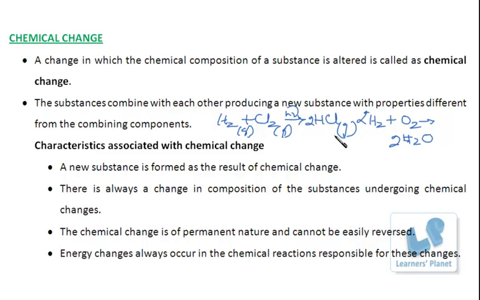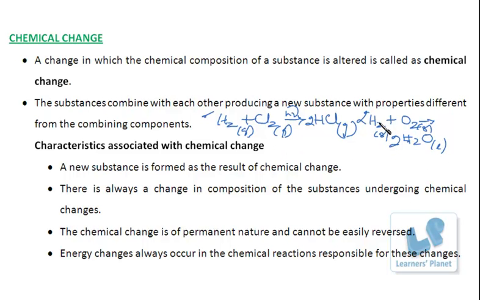So here what is happening? A new substance is formed. There is a change in the chemical composition. There is a change in the property. Say hydrogen is a gas, chlorine is a gas. Now HCl is also a gas, but it has properties altogether different from hydrogen and chlorine. Likewise here also, hydrogen is a gas, oxygen is a gas, and water is a liquid.